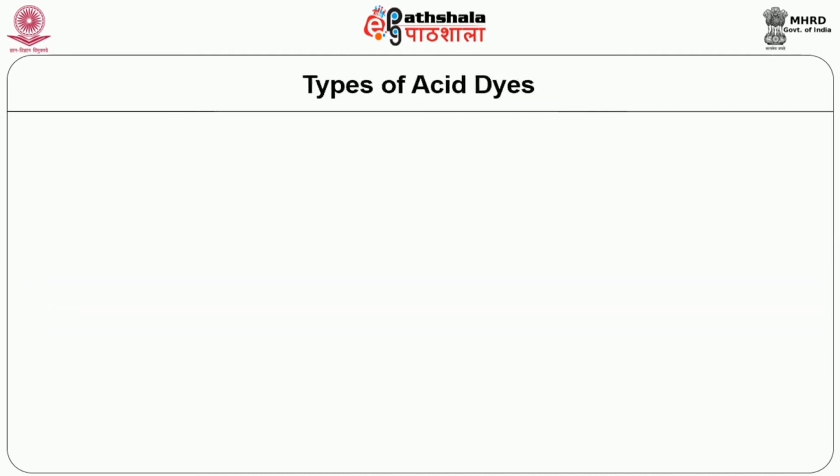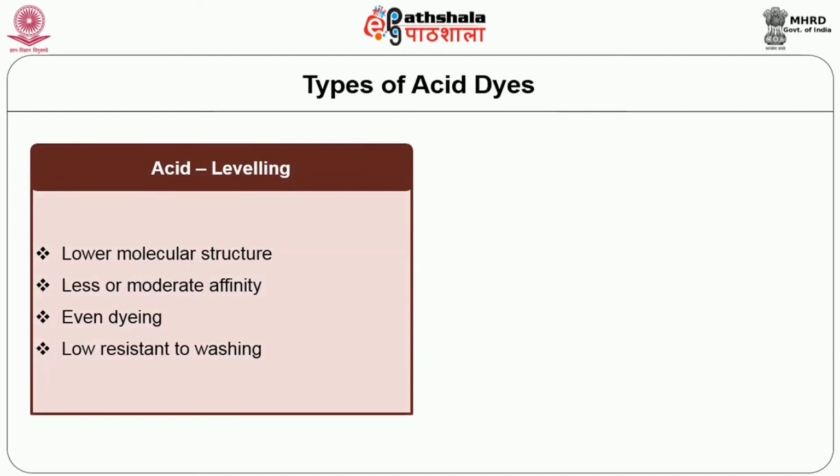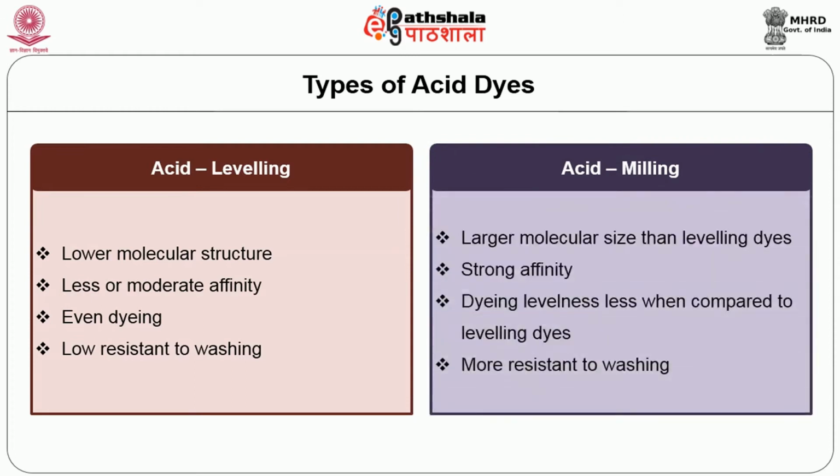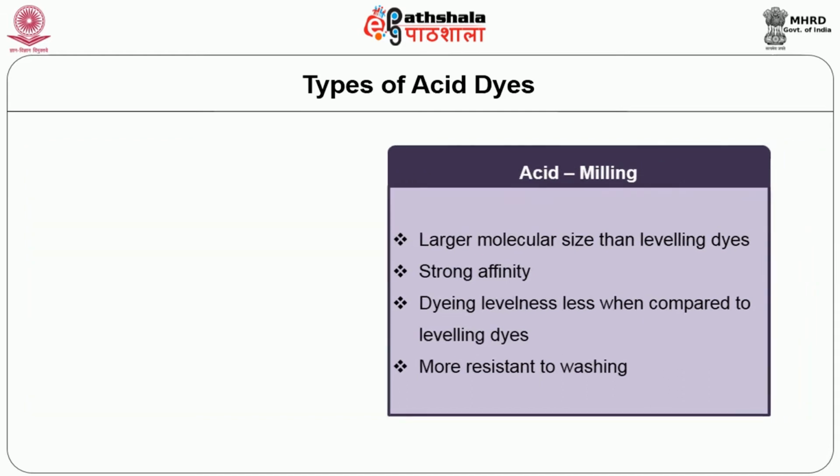So, types of acid dyes. Acid leveling dyes have a lower molecular size and have less or moderate affinity towards textile materials. So even dyeing is possible using acid leveling dyes, and these have low resistance to washing. Acid milling dyes have a larger molecular size than leveling dyes, and have strong affinity towards the fibers, and the dyeing levelness is less when compared to leveling dyes. These dyes are resistant to washing.